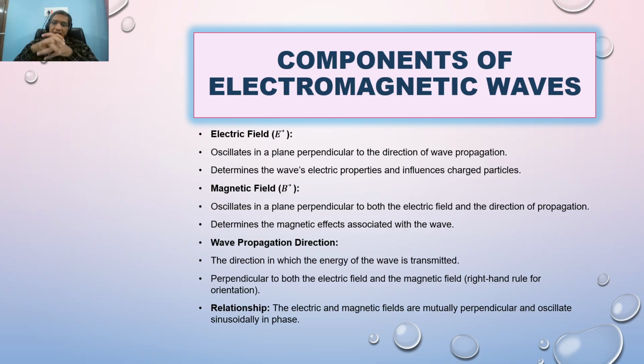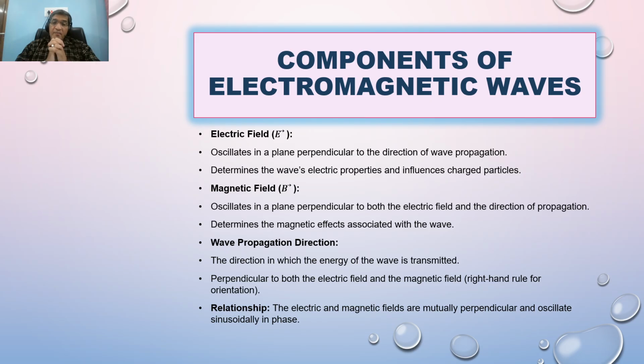Basically, the electric vector is known as the light vector, and it is the electric vector or electric field which is responsible for all the optical properties of the electromagnetic wave and influences the charged particle. It is not the magnetic field. Here again a question arises. It is the electric field which is responsible for all optical properties of the electromagnetic wave, not the magnetic field.